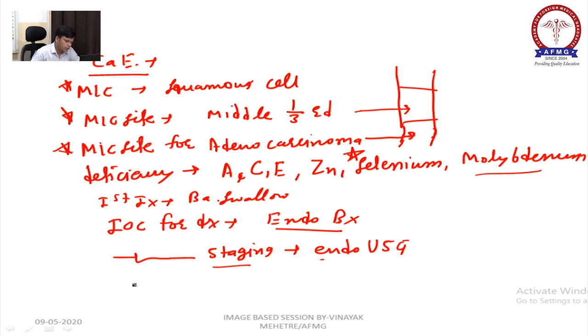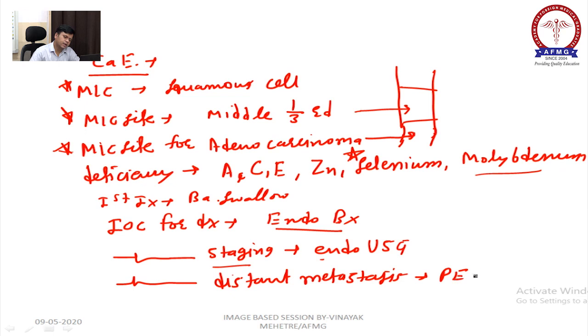Now, investigation of choice for distant metastasis is PET scan.